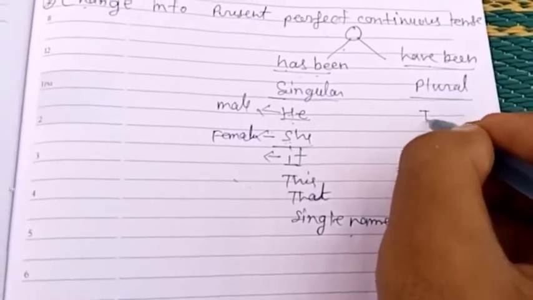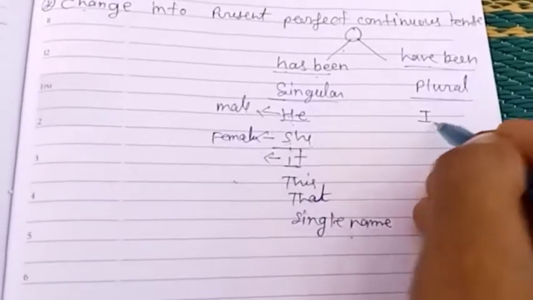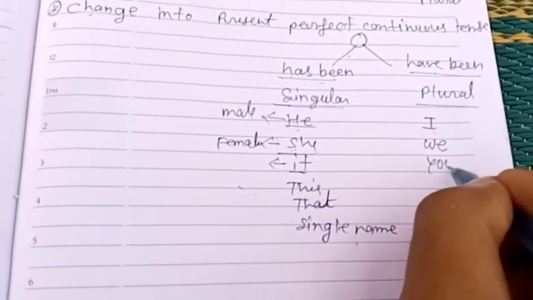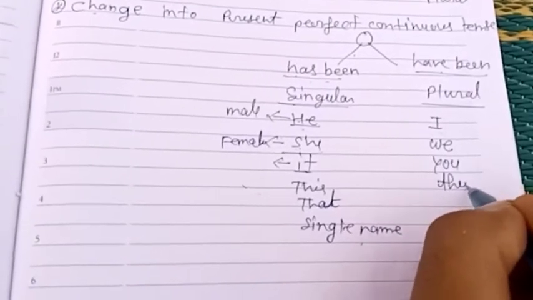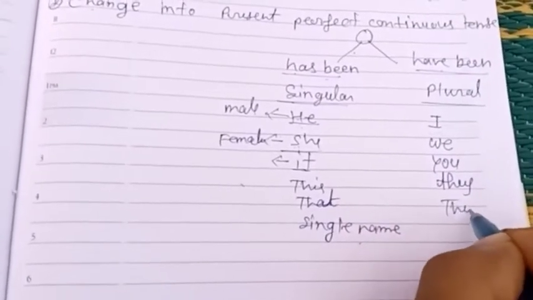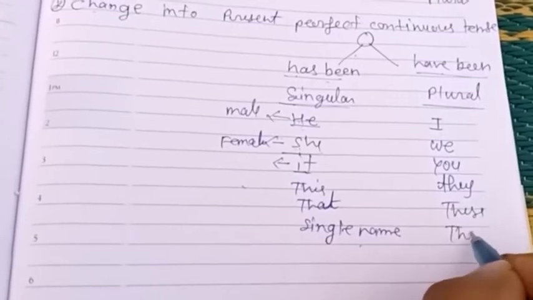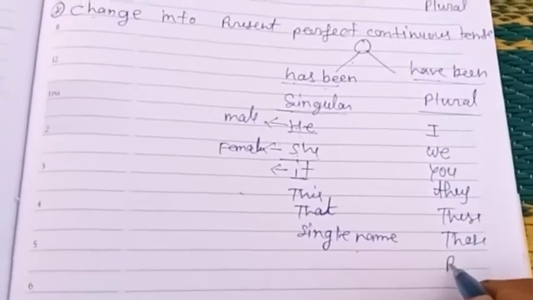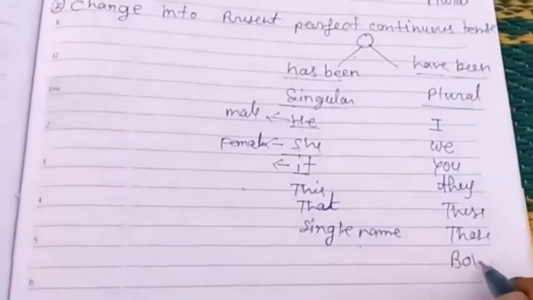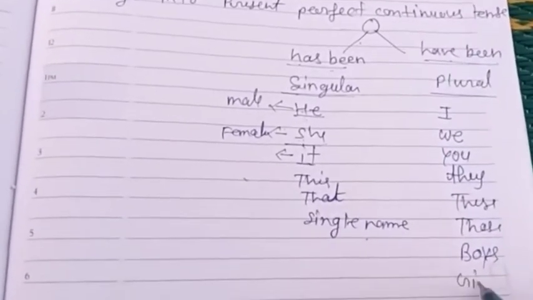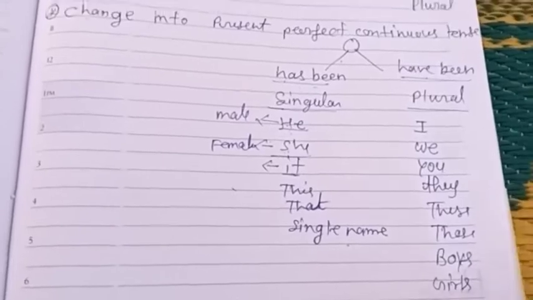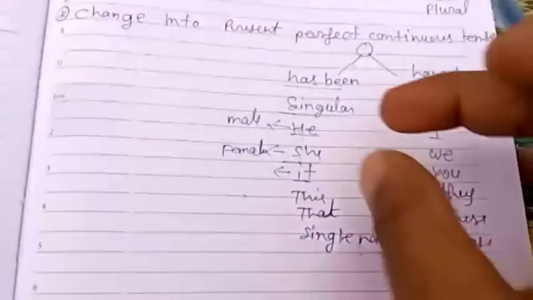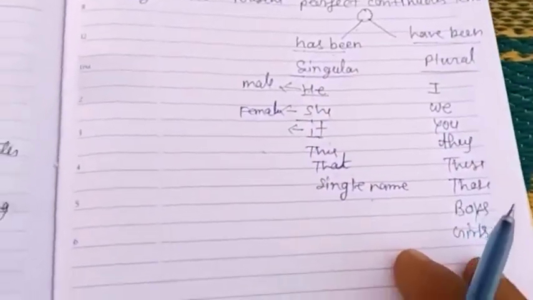So examples are I means मैं, you know very well. I, we, you, they, these and those. Or the plural common noun like boys, like girls, like crowd, etc. So these are plural subject category, and these are singular subject category.